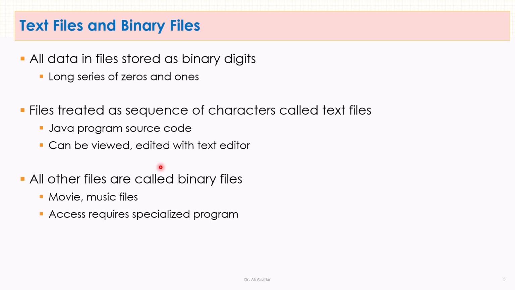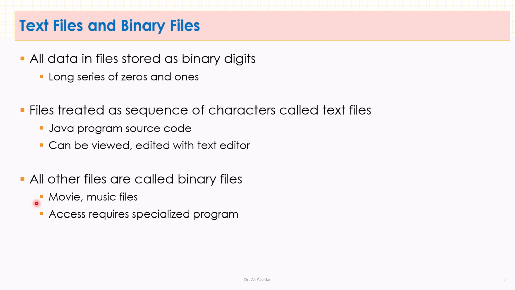On the other hand, a file is called a binary file if its content must be handled as sequences of binary digits. All other files that are not text are considered binary files. Although it is not technically correct, you can safely think of a text file as containing a sequence of characters and think of a binary file as containing a sequence of binary digits. Another way to distinguish between binary files and text files is to note that text files are designed to be read by human beings, whereas binary files are designed to be read only by programs.